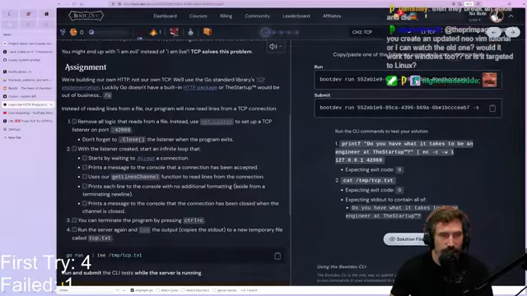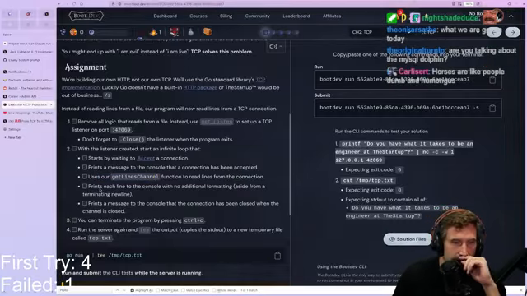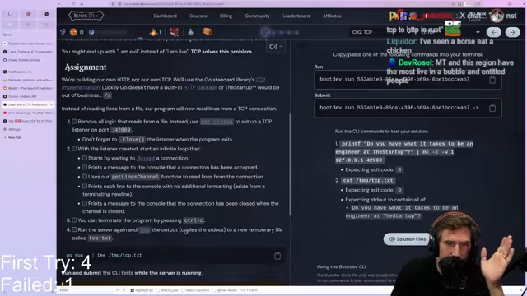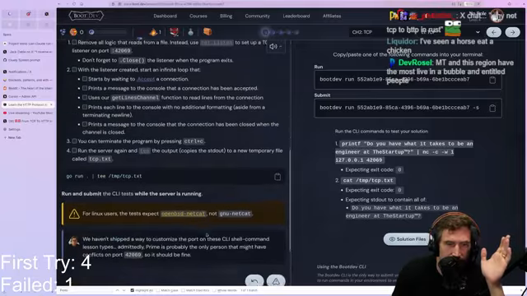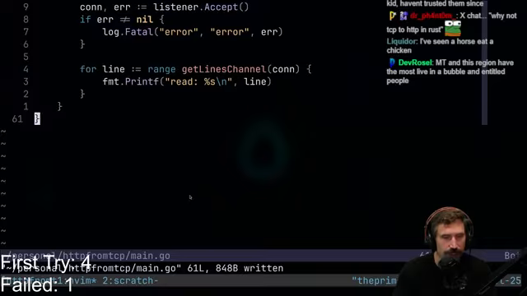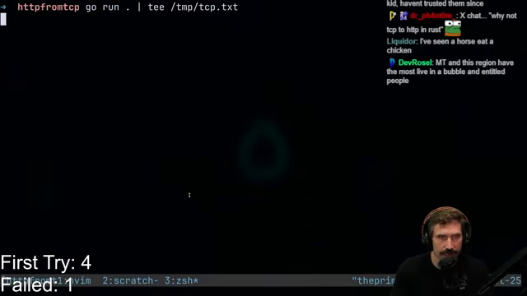Let's keep on going. So, okay, let's see what we have to do here to make sure this all works. You can terminate the program by using Control-C. You can run the server again and tee the output, which copies the standard out to a new temporary file. Okay, we can do that one. Let's see. Run and submit the CLI test while the server is running. Sure, we can do that. So I'll go like this. I'll run this thing. So there we go.